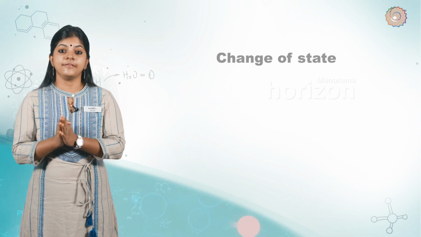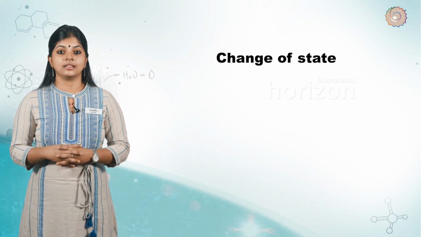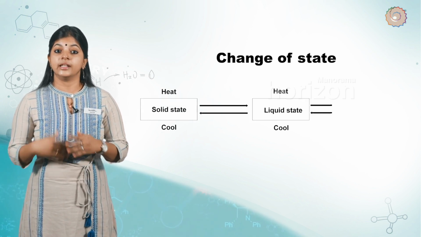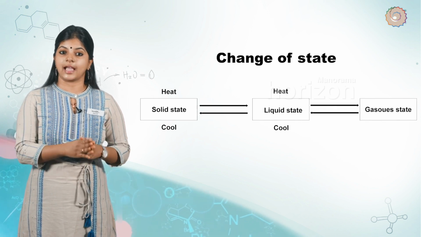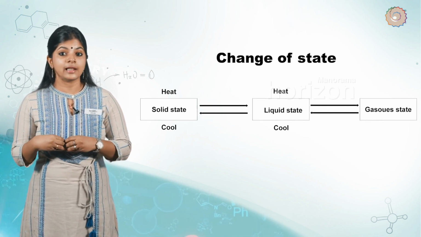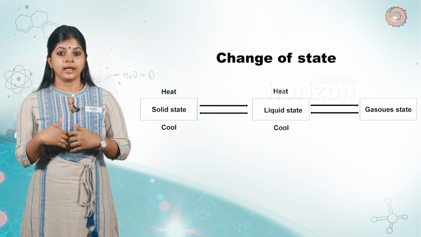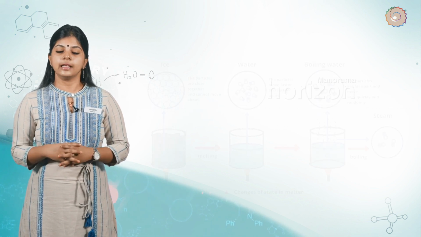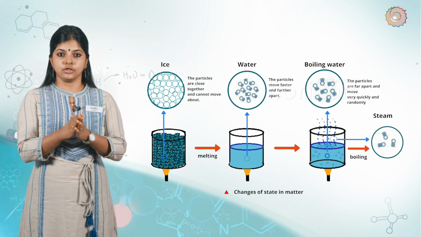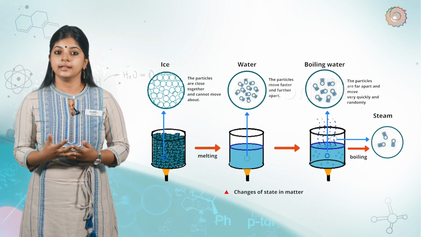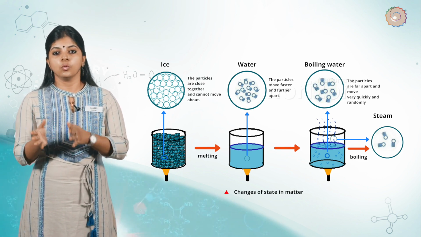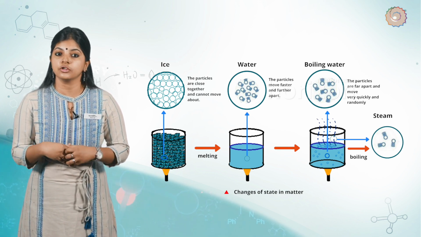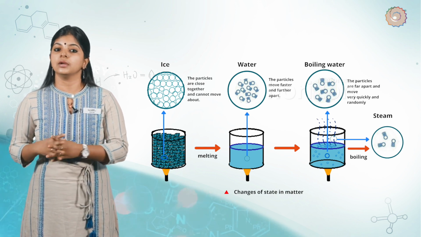Firstly, let's see the effect of change of temperature on states of matter. When a solid is heated, it changes into liquid, and when a liquid is heated, it changes into gas. So when a gas is cooled, what will happen? It will change back to liquid, and when a liquid is cooled, it will change back to solid. For example, if ice is heated, it changes into water. If water is heated, it changes into steam. So what happens the reverse way? If steam is cooled, it changes back to water, and if water is cooled, it changes back into ice.